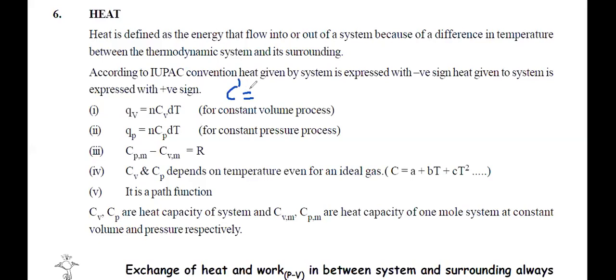C अभी ना बताया मैंने. C dash is equal to n into C. What is n? Just think about this. What is n? Moles. So C dash depends on number of moles, na? Yes or no?